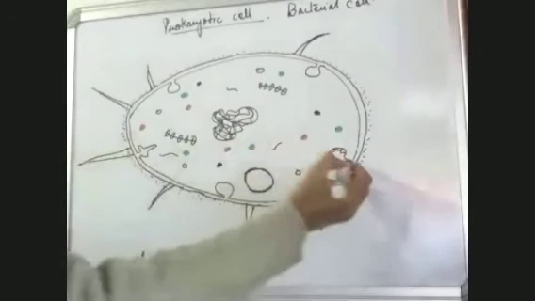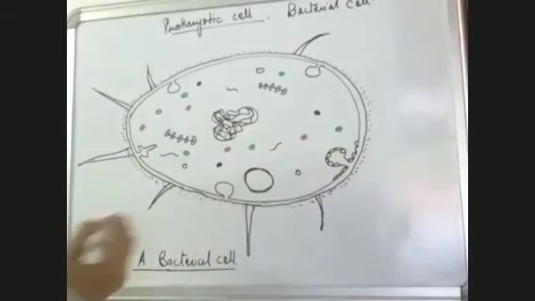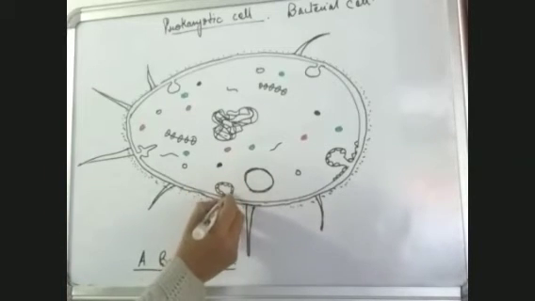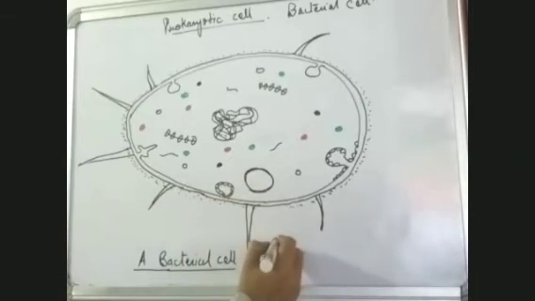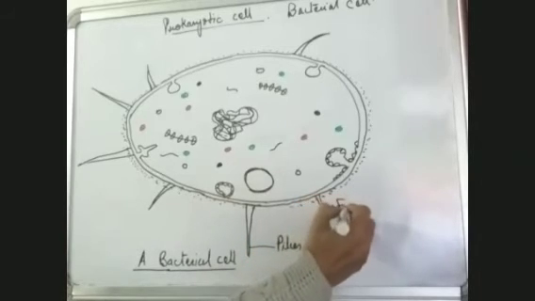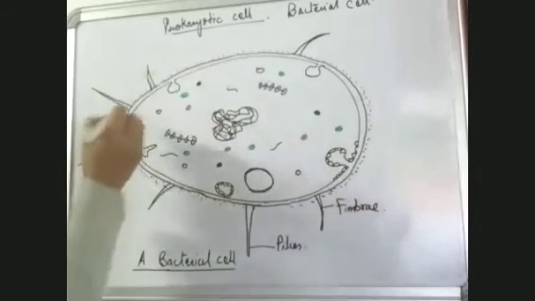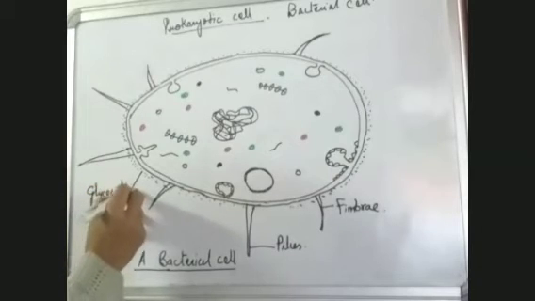Then we have some respiratory enzymes here also. Okay. So these are pilus. This is fimbriae. Okay. Then this wall is the glycocalyx wall, glycocalyx layer.